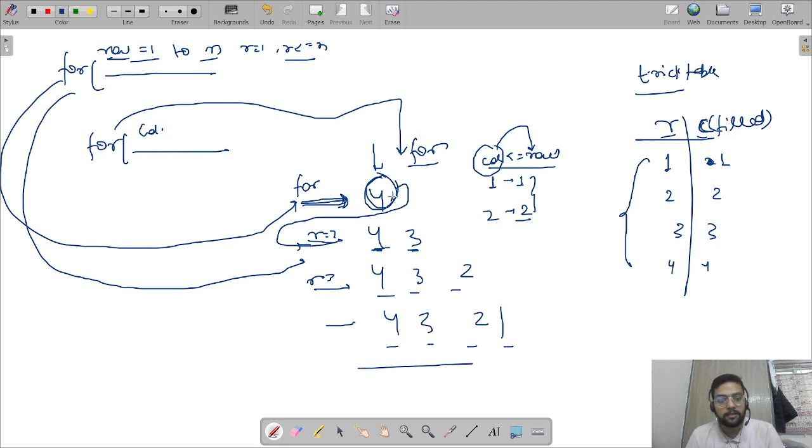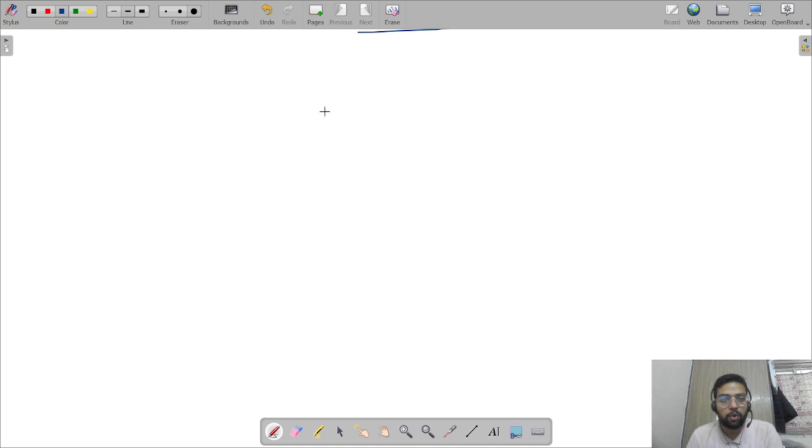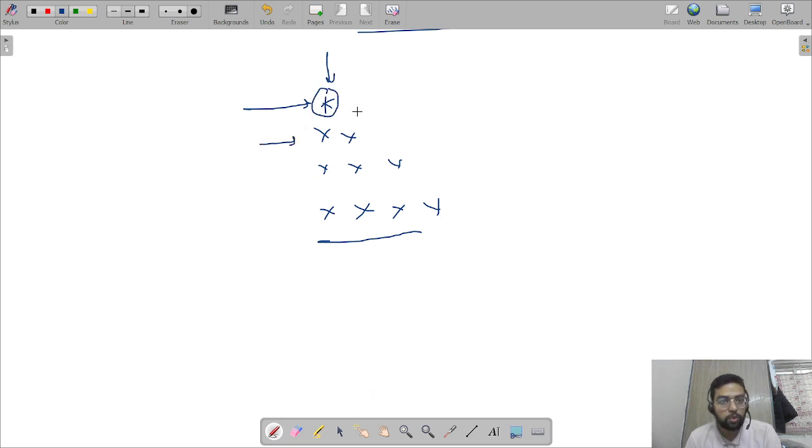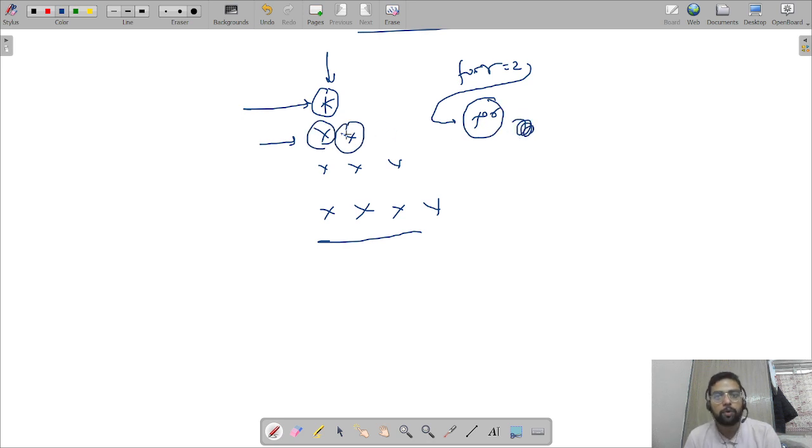Okay, stop considering these numbers. If you just want to draw this pattern, then when row is 1, the inner for loop should run only one time. That is why only one star got printed. When row is 2, the inner for loop should run only 2 times. That is why at one time 1 star, second time 2 stars.